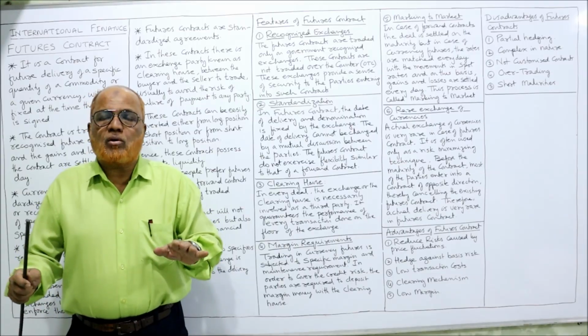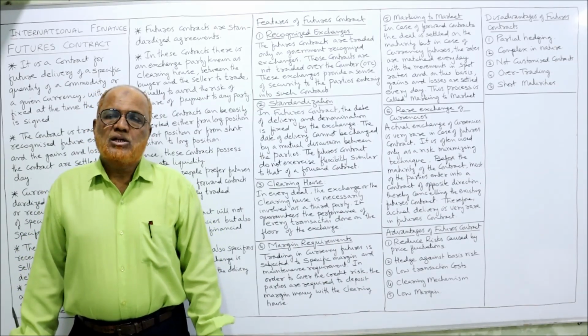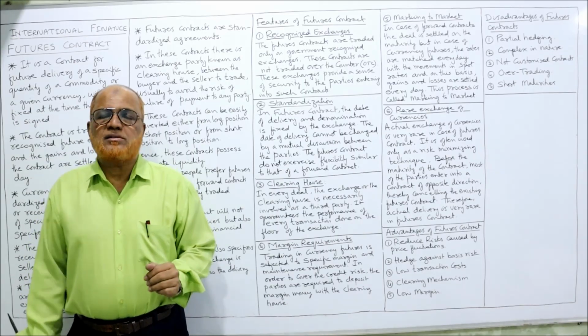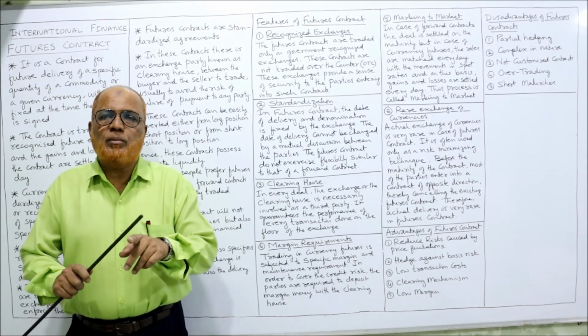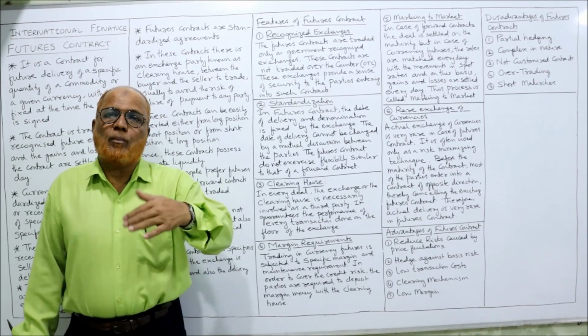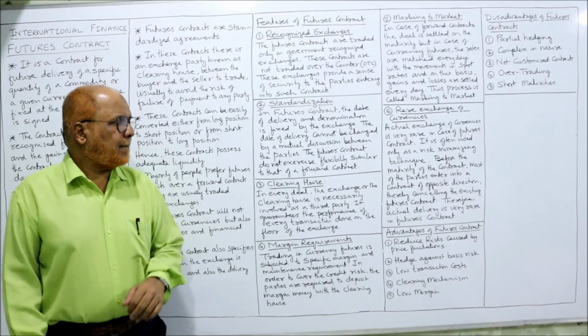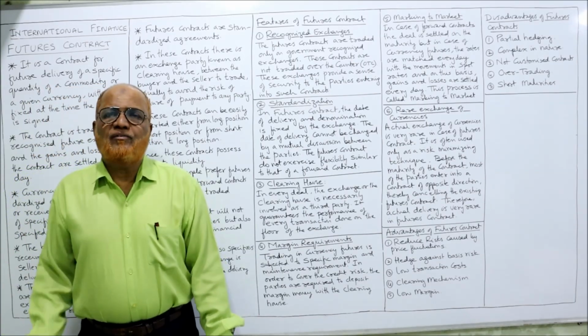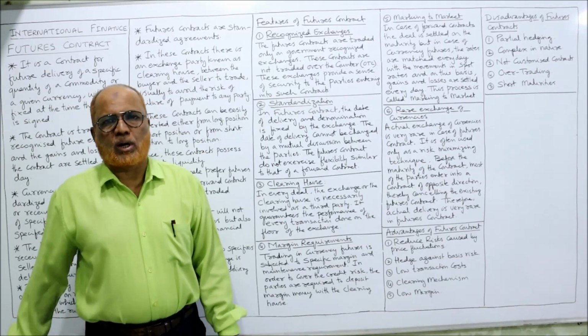In this way, the original contract will get cancelled. So very rarely will actual delivery of currency take place. In the majority of cases, it will be nullified before maturity by taking an opposite position. That's all. So I have explained to you the features of a futures contract.